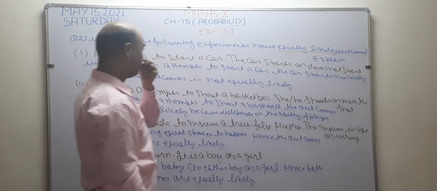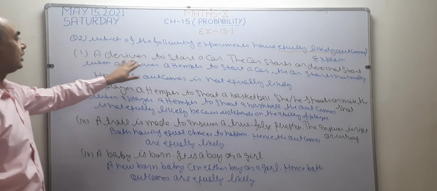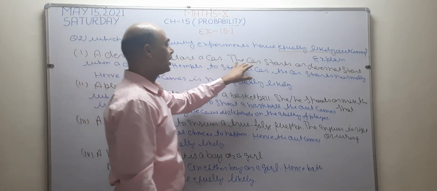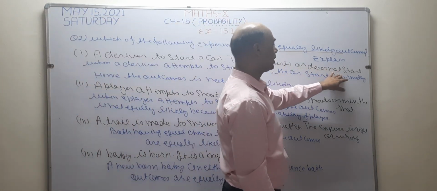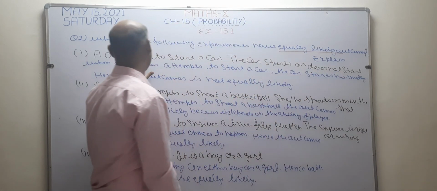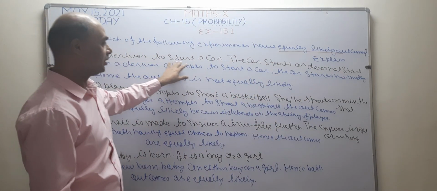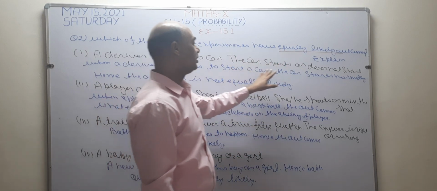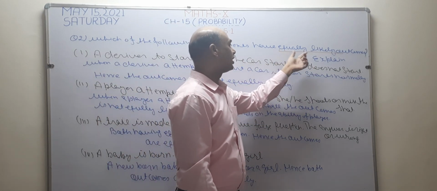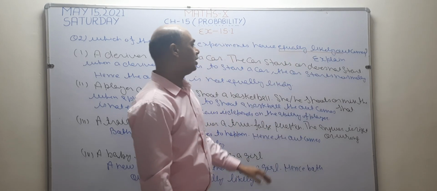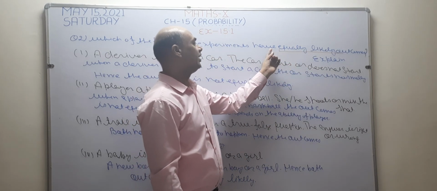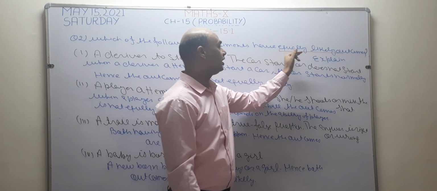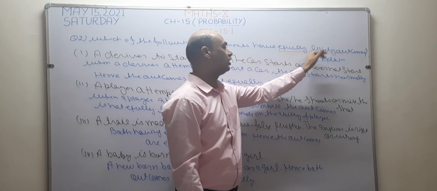Okay, now see the first test. A driver attempts to start a car. The car starts or does not start. The question is, when the driver starts the car, it starts or does not start. We have to explain whether these are equally likely outcomes or not. I told you earlier, only when both conditions have a 50-50 chance are they known as equally likely outcomes.